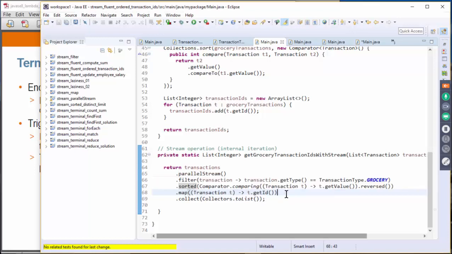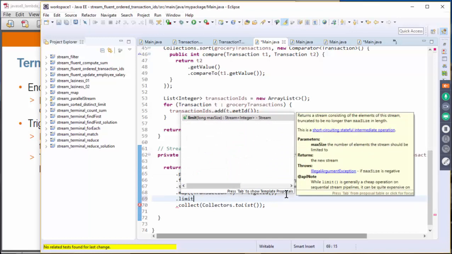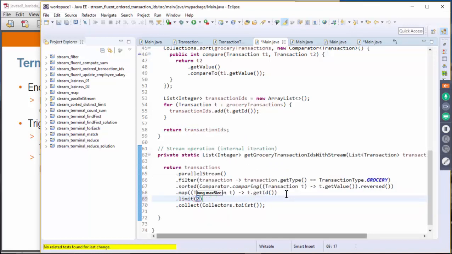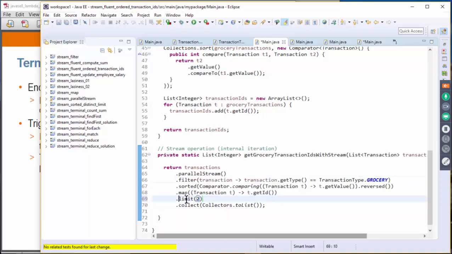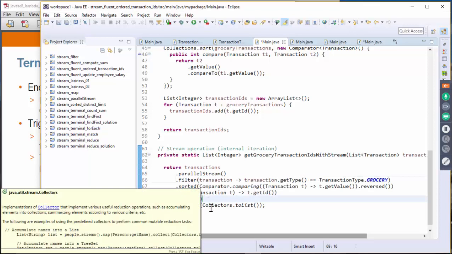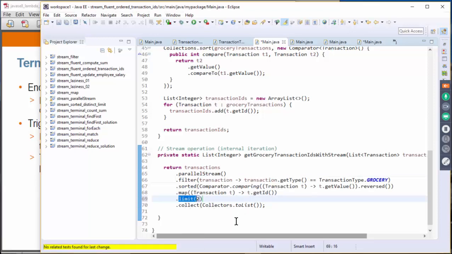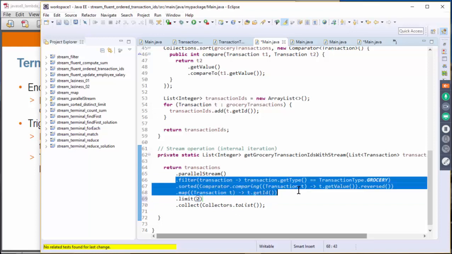If you say limit here, like limit 2, and suppose you got 1 million items, if you say 2, the only thing you care about is just the 2 transactions, right? In that case, there is no reason to execute the intermediate operations for those 1 million items.